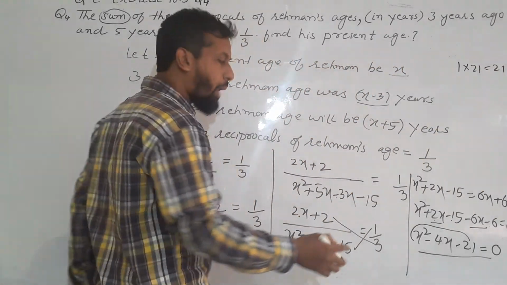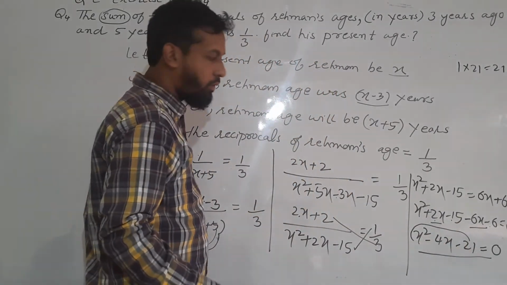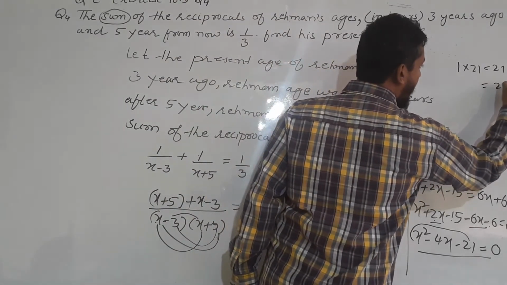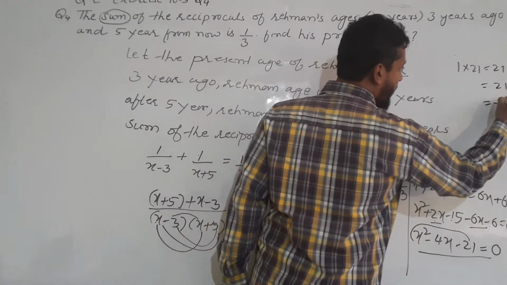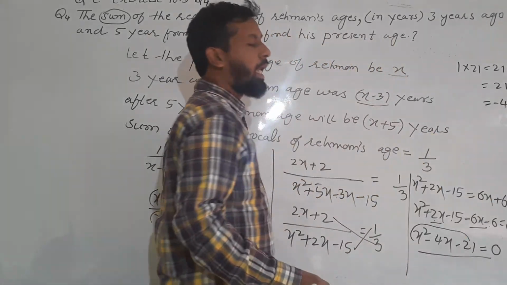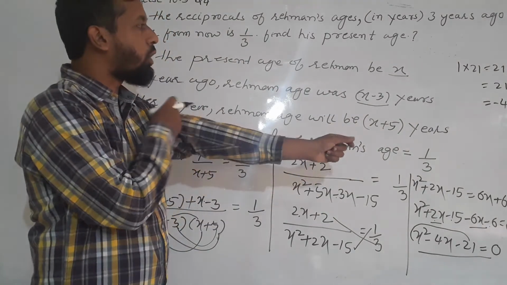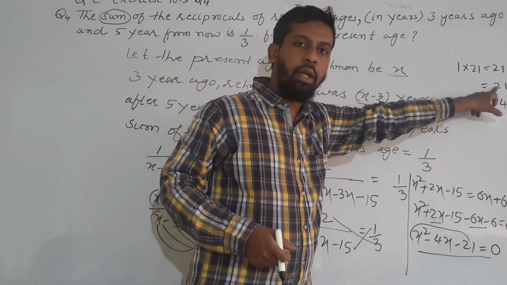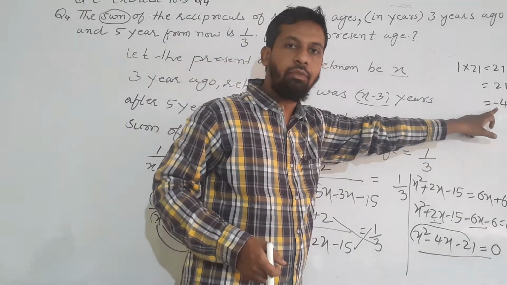We have to multiply the coefficient of x square into the constant, which will be 21. Then we write 21 again and this minus 4. Now we have to select two numbers. The product of those two numbers should be 21, and when you add or subtract, it should be minus 4.